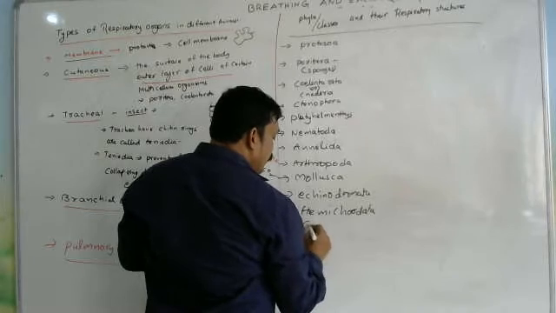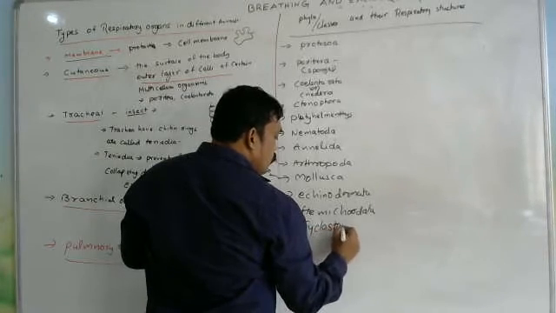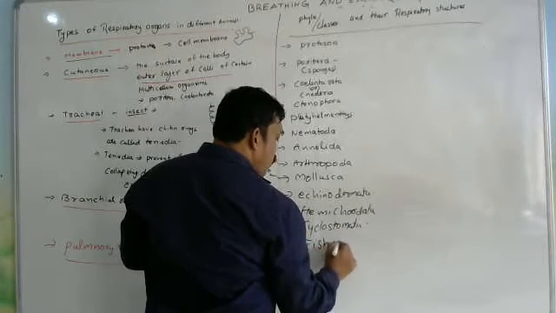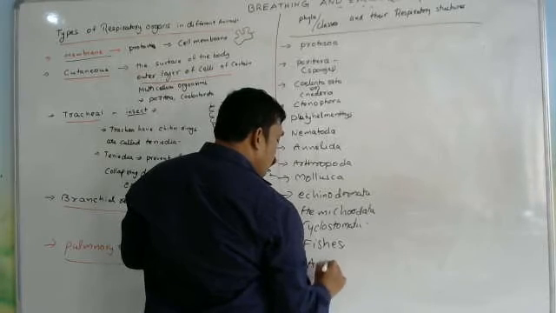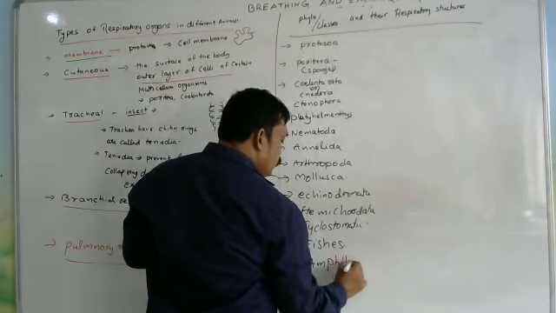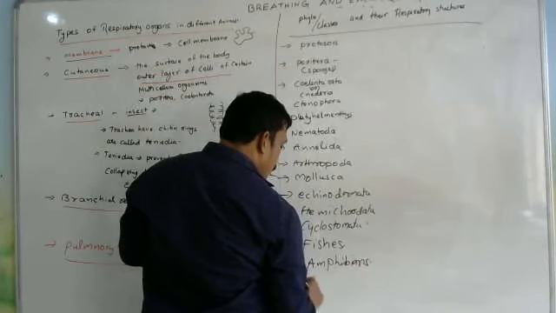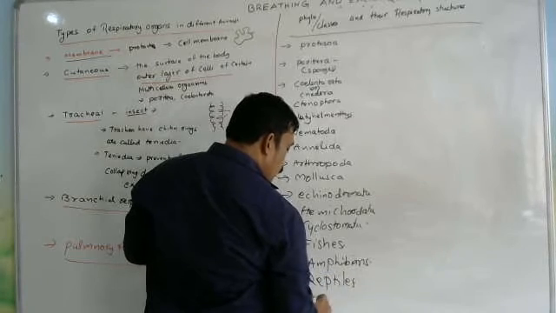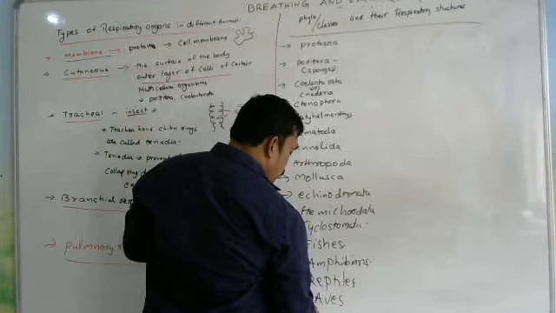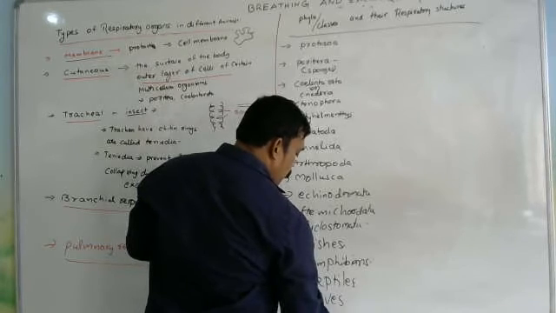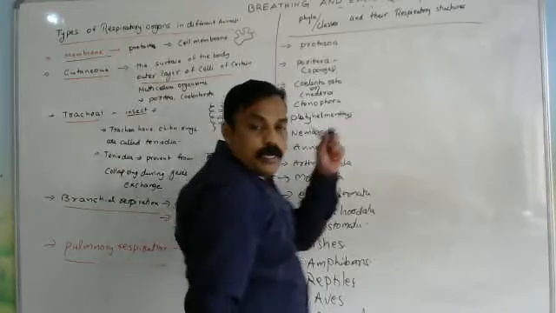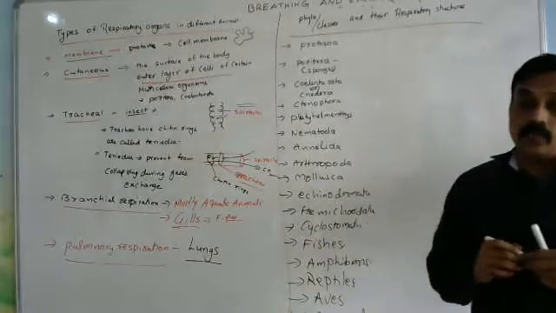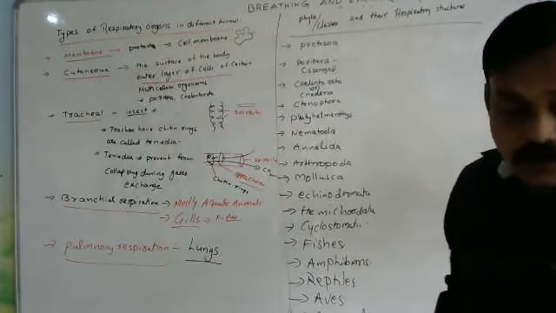Hemichordata and Cyclostomata, fishes, amphibians, reptiles, aves and mammals. I wrote all the phylum names, and their respiratory structures we will observe right now. This is useful in the animal kingdom also.